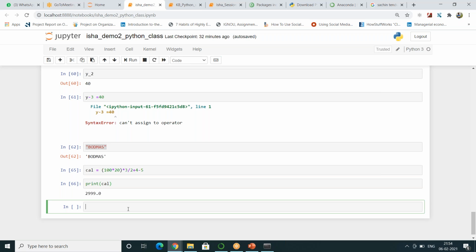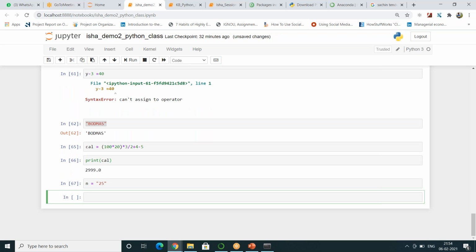Suppose I will show you something. By mistake, you have defined some random number, n is equal to 25. You wrote within double quotes or single quotes, any of it. Okay, and then you defined m is equal to some 3.